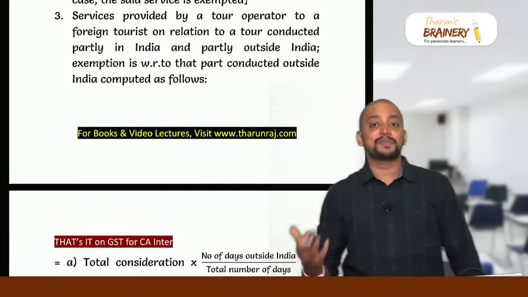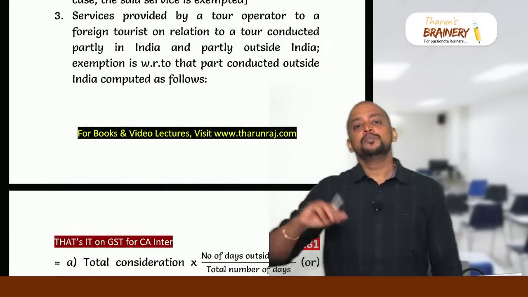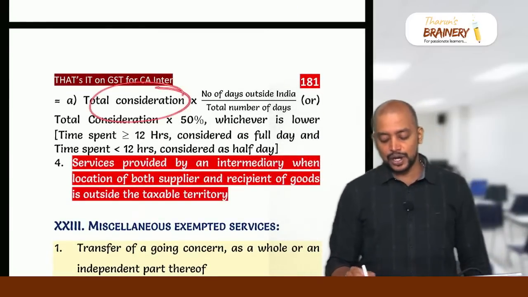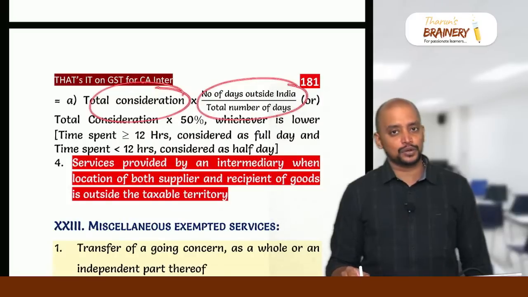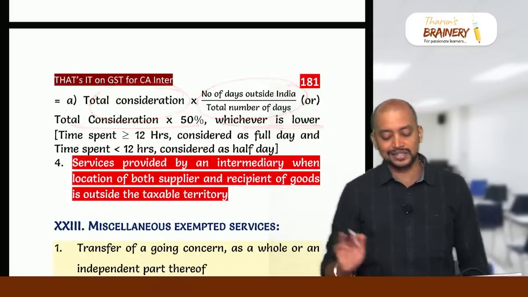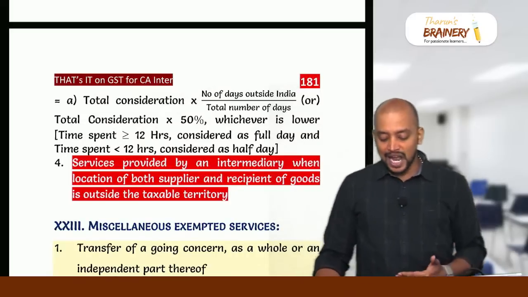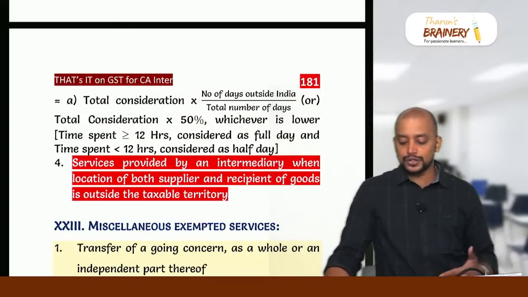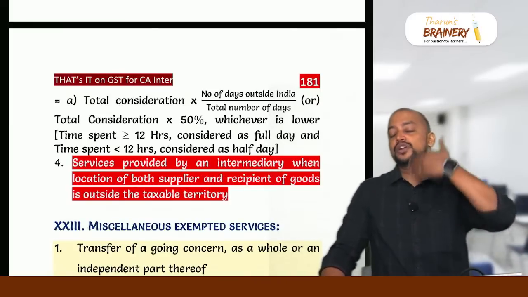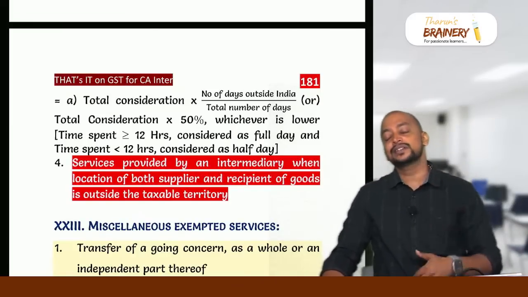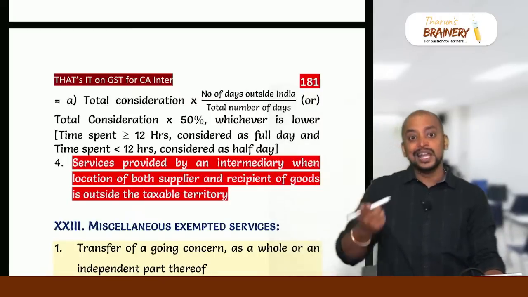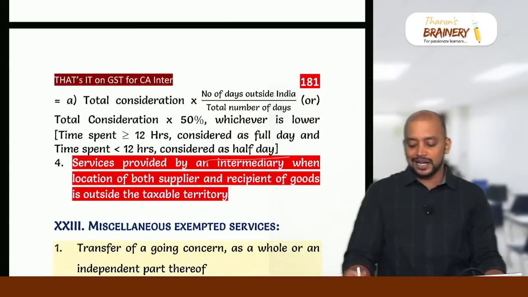What if the tour is partly in India, partly outside India? Proportionately it is exempted. To what extent? Total consideration into number of days of tour outside India divided by total number of days, or total consideration into 50%, whichever is lower, is exempted. If the time spent is greater than or equal to 12 hours, it should be considered as a full day. If it is less than 12 hours, it should be taken as half a day.